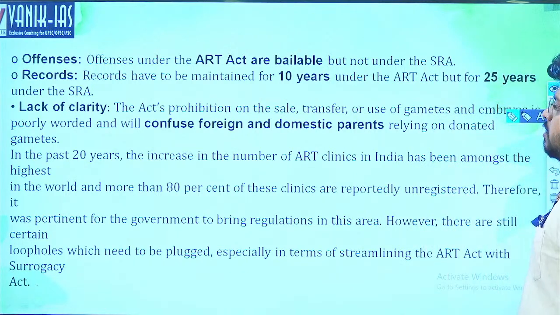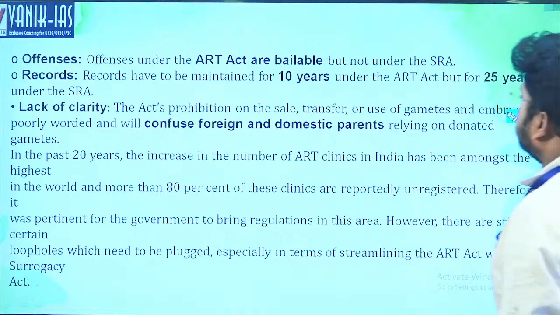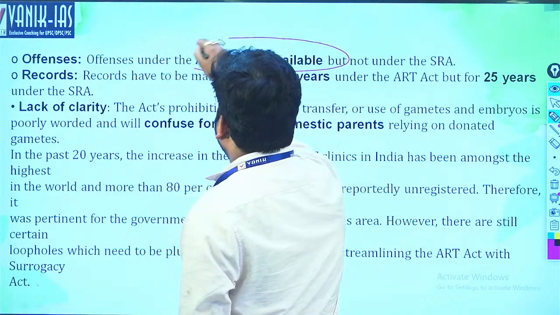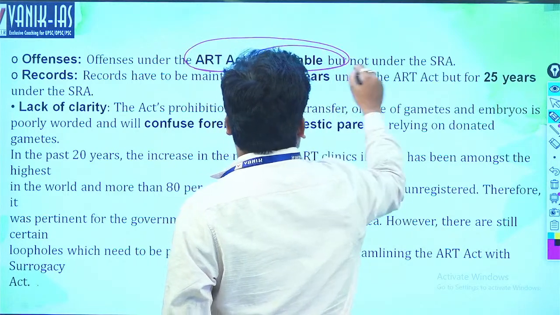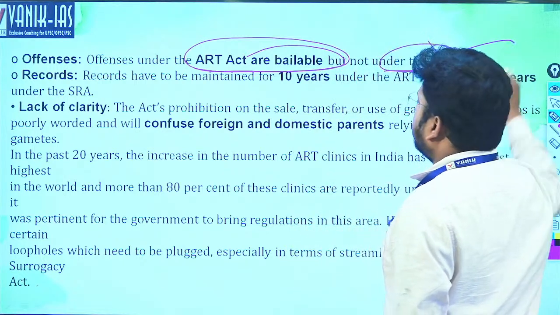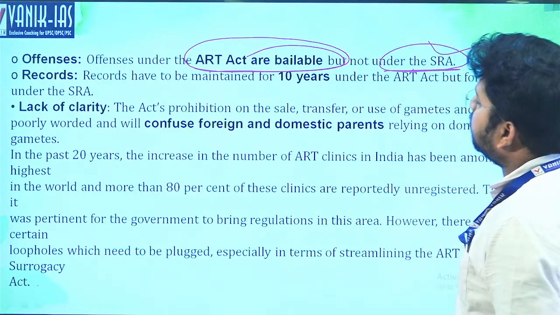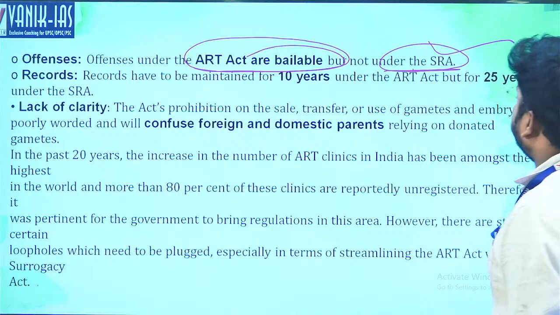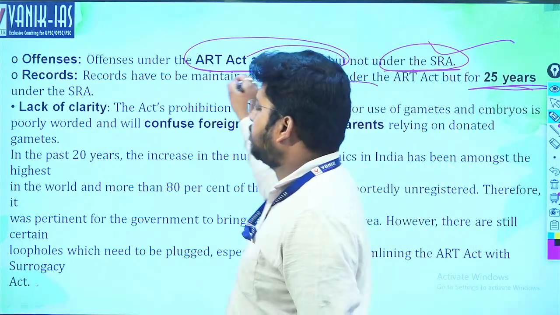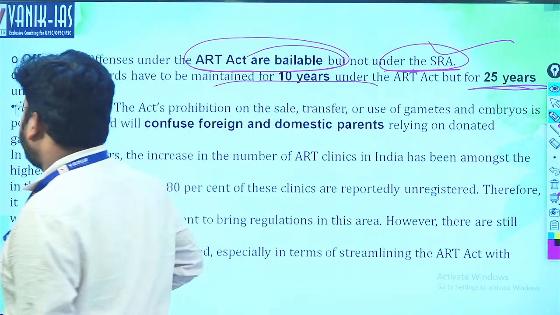Then offences. Offences under the ART Act are available, but not under the SRA. There is also a dissimilarity. In violation of the SRA or surrogacy regulation rules, they will not get bail. Records have to be maintained for 10 years under the ART Act, but 25 years under the SRA. So the SRA is more stringent as compared to the ART Act.